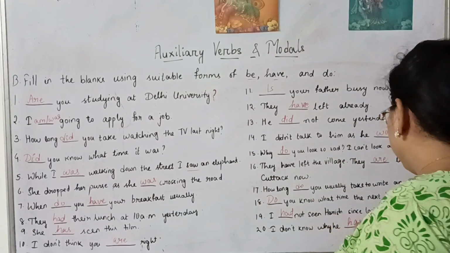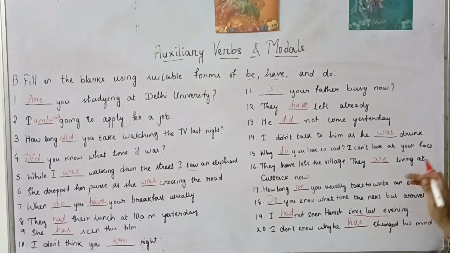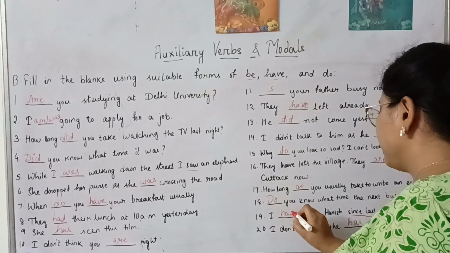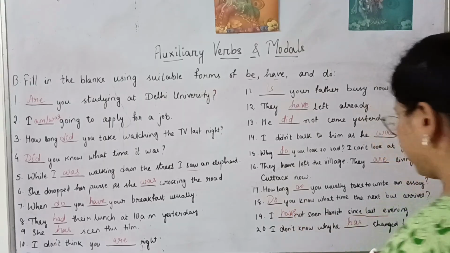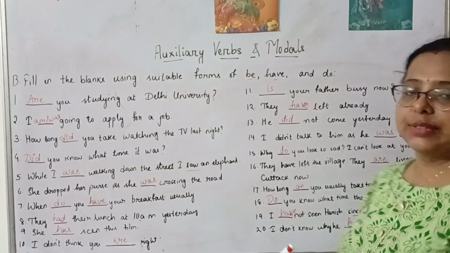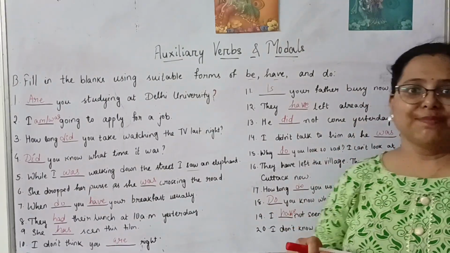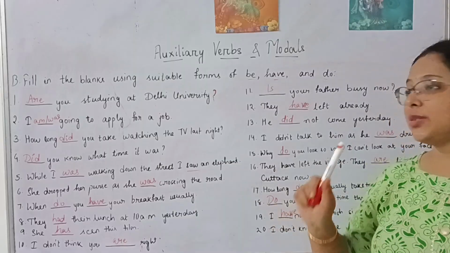And here last evening is there, but since last evening is given, that means till now the impact is there. We will be using present perfect. So I have not seen Harish since last evening will be there. Sorry for these two mistakes and rest everything is correct. Let's move on with more questions.